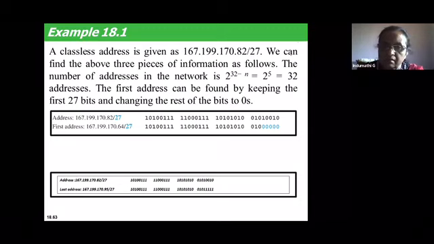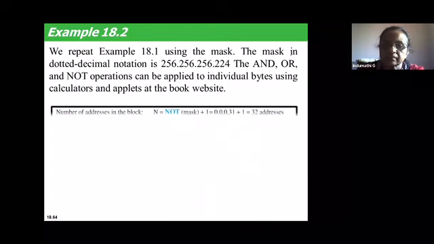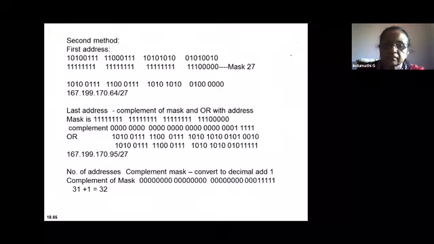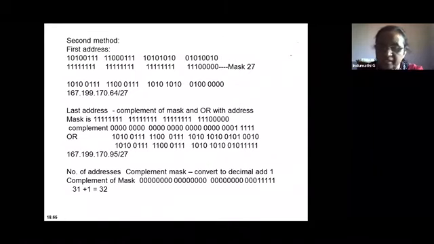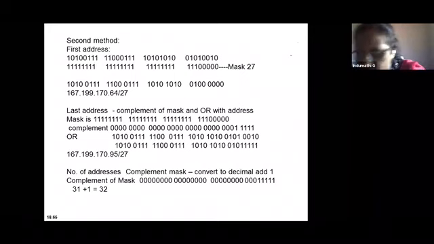Write down this value so that you can do this later: 167.199.170.82/27. Find, using both the methods, the first address, last address, and the number of addresses. Here I've shown the step-by-step procedure so that there should not be any problem for you. Anyway, I'm sharing this PPT. This PPT itself can be used as notes.